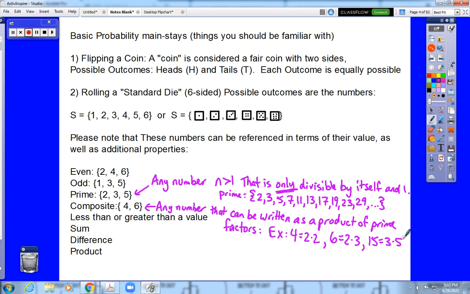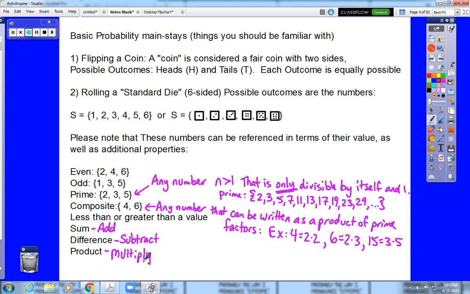Then we could break out words like less than, greater than, less than or equal to, greater than or equal to. We should be familiar with those. The word sum means we would add. The word difference would mean subtract. And product would mean multiply. Now, difference and product are rare, but sum comes up quite a bit. So we need to be prepared for all these words. None of these words should bother you.